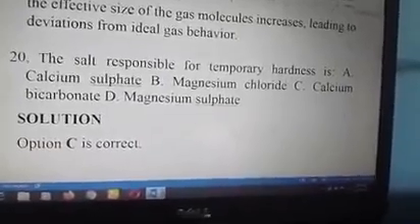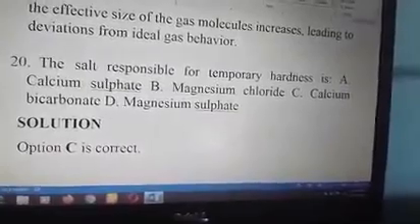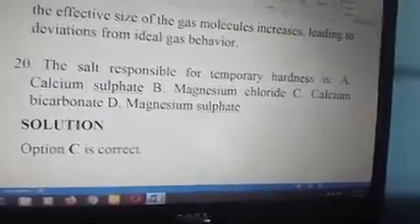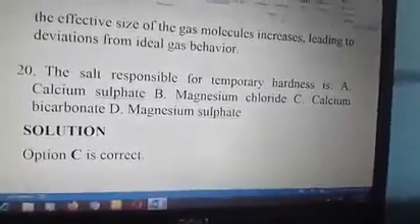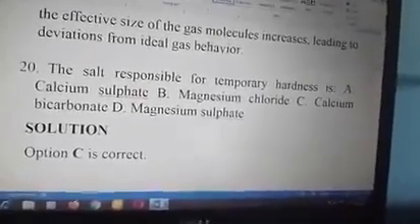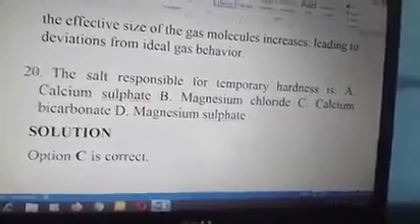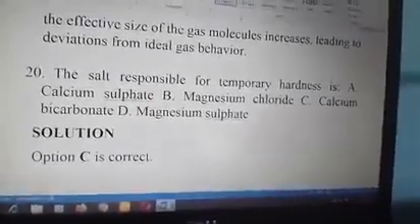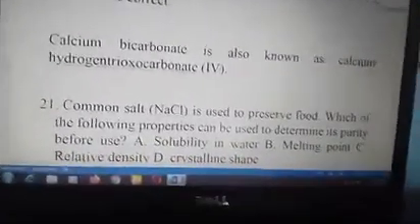Number 20. The salt responsible for temporary hardness is A. calcium sulfate, B. magnesium chloride, C. calcium bicarbonate, and D. magnesium sulfate. The answer is C, calcium bicarbonate. Calcium bicarbonate is also known as calcium hydrogen trioxocarbonate(IV). So temporary hardness is caused by either calcium bicarbonate or magnesium bicarbonate, which are the hydrogen carbonates. Option C is correct.